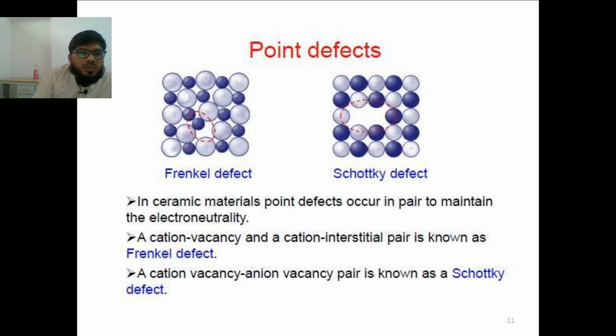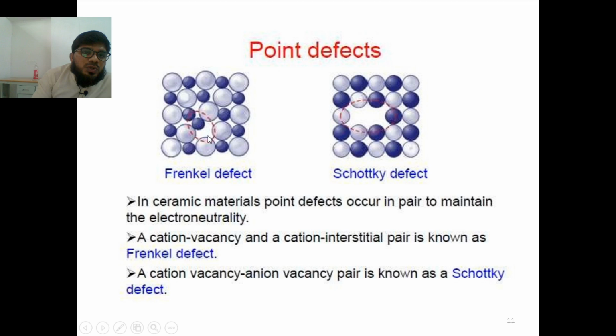Because of this missing atom, this whole atom should have a negative sign, but again another atom is coming and sitting here, replacing this atom. Because of that, the anion nature will be lost from the material. Cation vacancy and cation interstitial: this was the arrangement, and this atom should be sitting here. Instead of sitting in this position, it is going and sitting here. If you see it as a whole, it will be neutral, but if you see the place, a small gap is created. This kind of defect is called Frenkel defect.